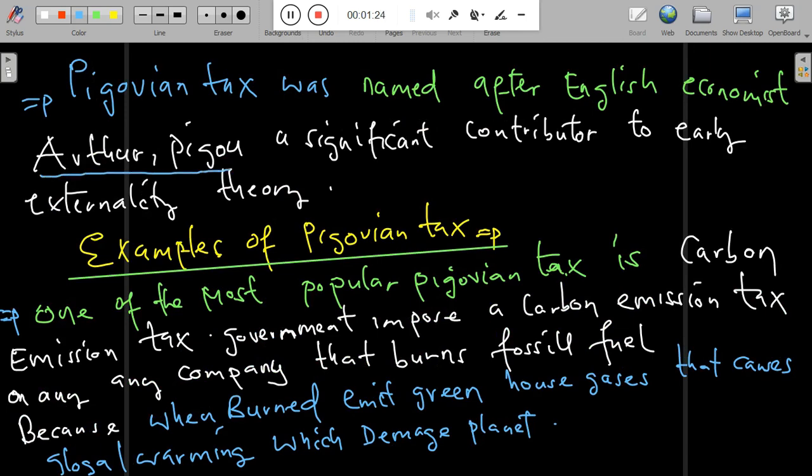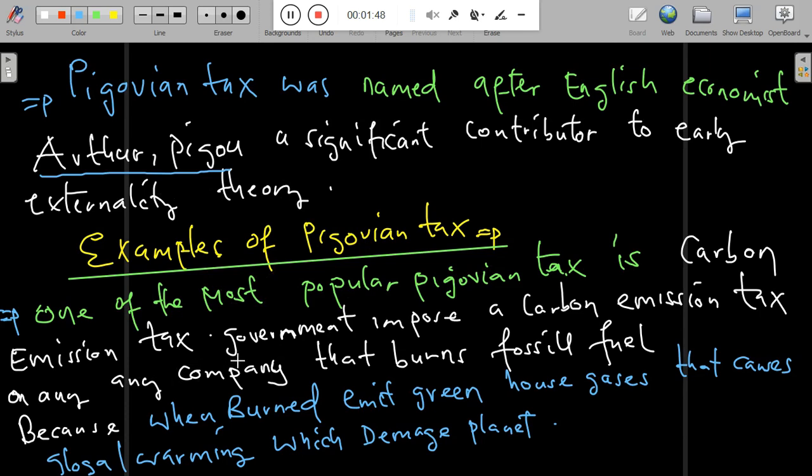Normally the Pigovian tax was named after the English economist known as Pigou, a significant contributor to the early externality theory. It will be very helpful to look at a Pigovian tax example.